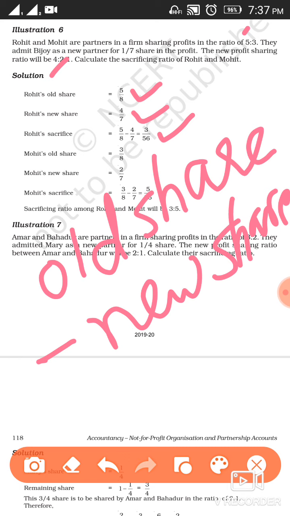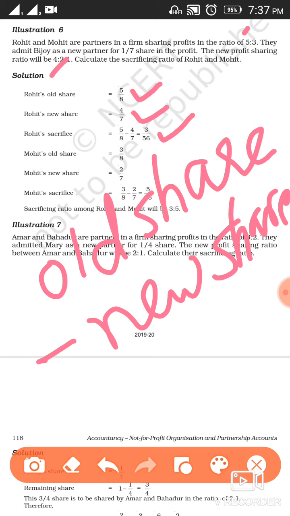The same way, Mohit's old share, as the ratio is 5:3, is 3/8. Whereas in case of new profit sharing ratio, the new share of Mohit is 2/7. So we'll apply the formula: sacrifice equals old share minus new share.